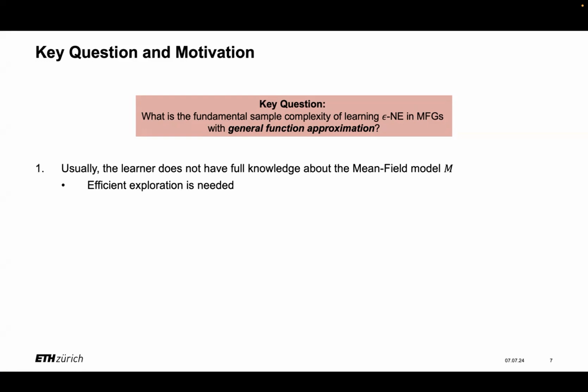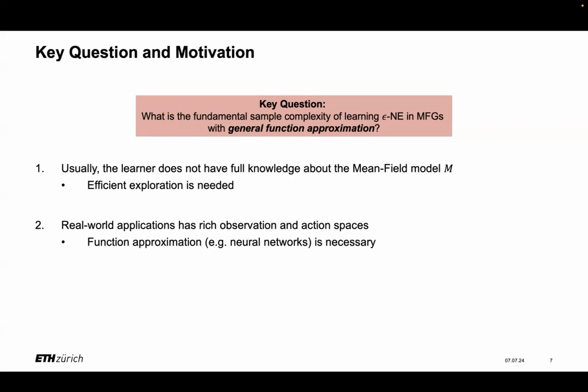So first of all, usually the learner does not have the full knowledge about the mean field model, which means it needs to interact with the mean field system to do some exploration in order to learn the equilibrium policy. And the interaction, or say the sample collection in the mean field game system, can be quite costly because it involves a large population of agents. And therefore, the sample complexity matters, and we need some efficient exploration strategy.